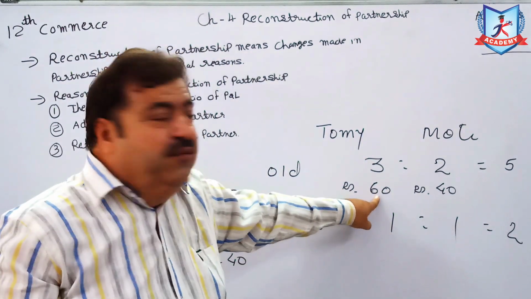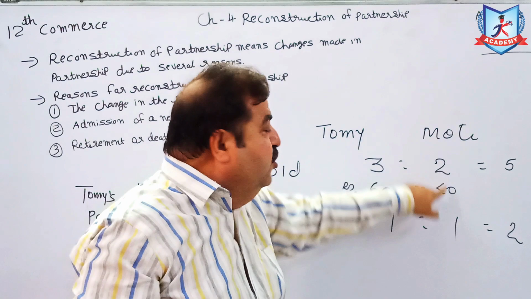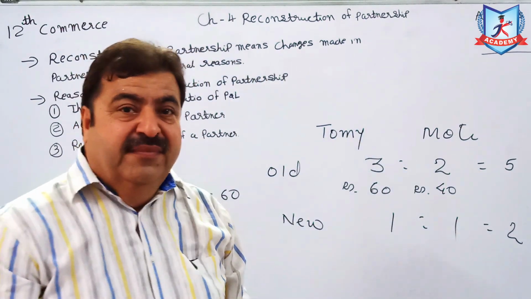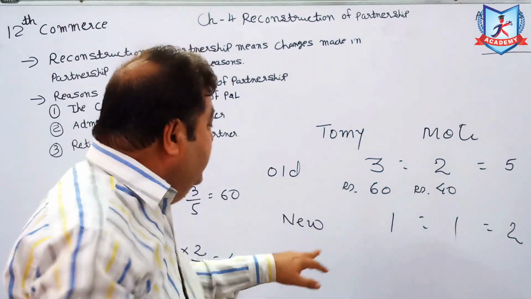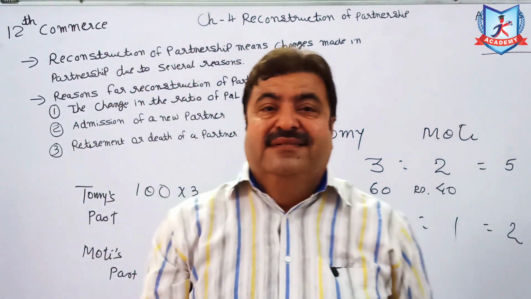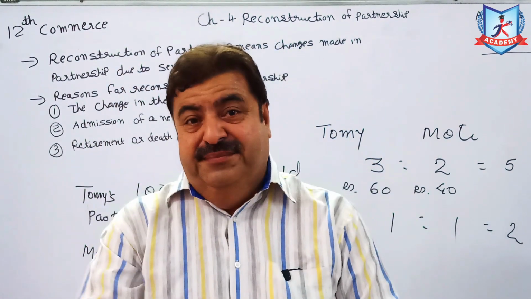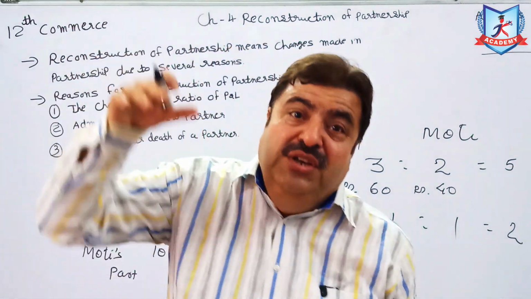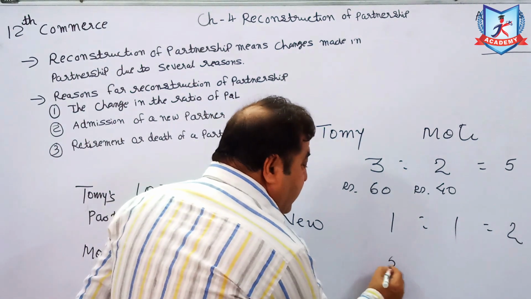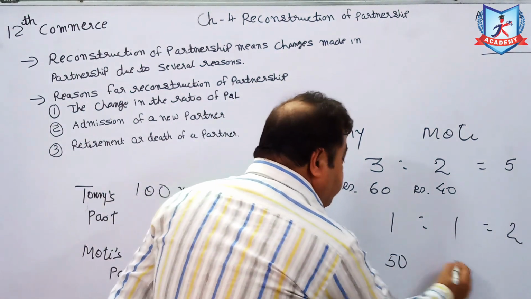Old amount, Tommy was getting 60 rupees and Moti was getting 40 rupees. Now new ratio, they changed the ratio. The new ratio is 1:1, equally, and profit is suppose 100. So new amount of profit will be 50 rupees and 50 rupees.